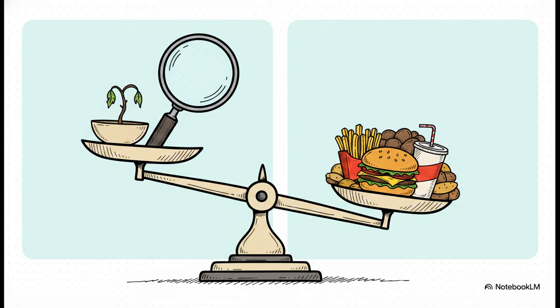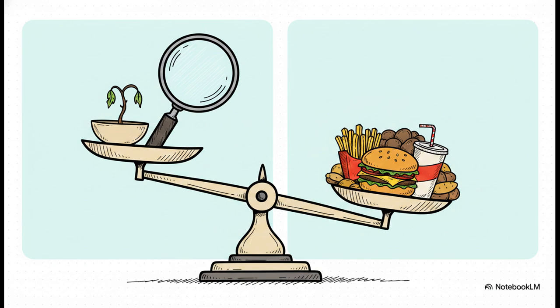On the exact opposite side, we have undernutrition. This happens when a person suffers from a chronic lack of energy and nutrients over an extended period. And to be clear, this isn't just about feeling hungry before lunch. It's a persistent deficiency driven by poor nutrient density in the diet, ongoing disease, or even complex medication interactions.